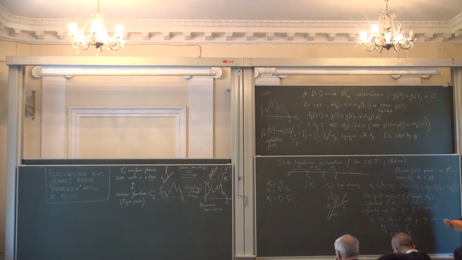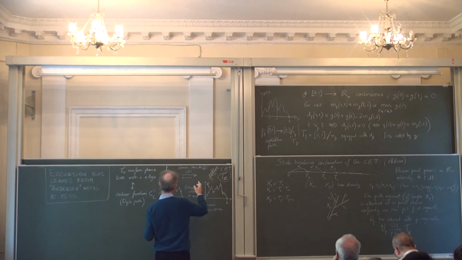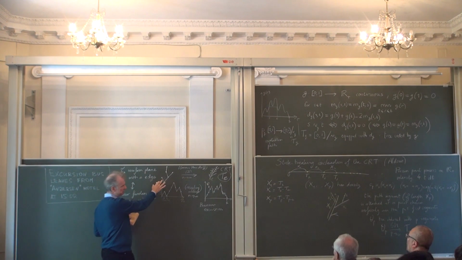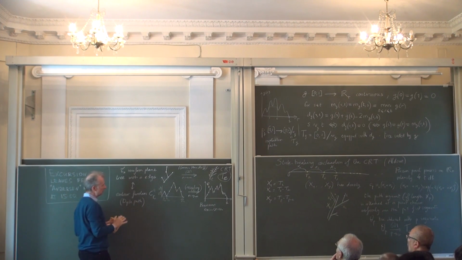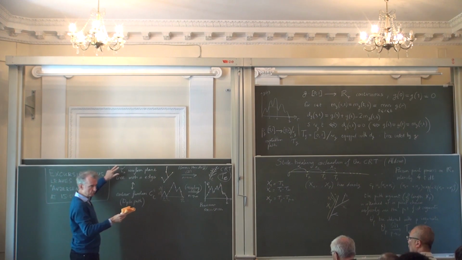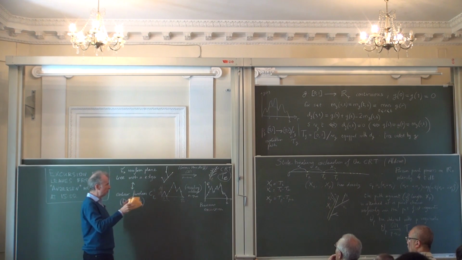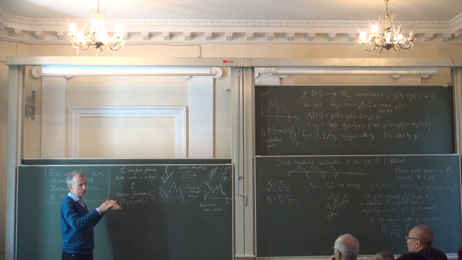Okay. But of course, the CRT is, in a sense, a very nice object because it's a universal limit for discrete trees. So here I stated only one result of convergence of discrete trees toward the CRT. Discrete trees are plane trees with n edges. But there are many other models of discrete trees, for instance, Cayley trees, for those who know that, which also converge to the CRT. So it's also a kind of universal model of a continuous tree.